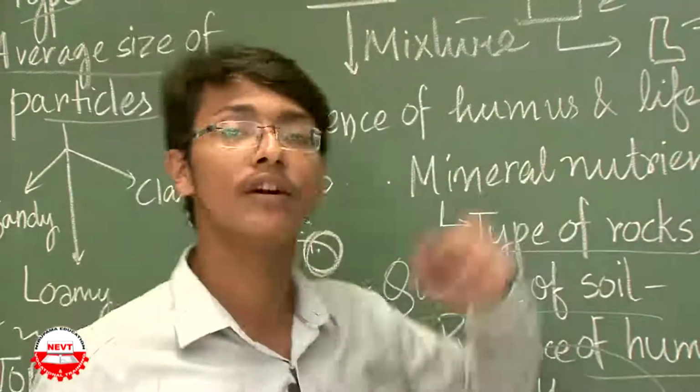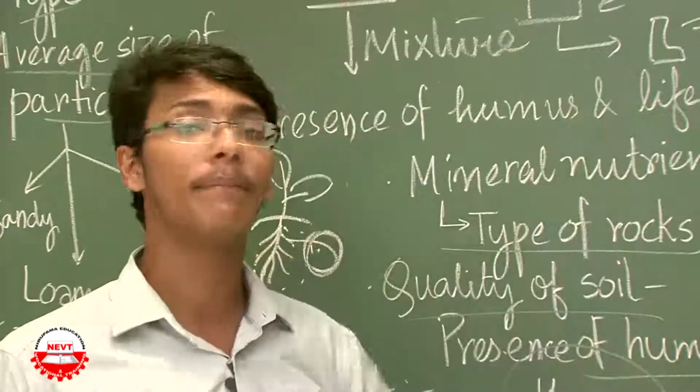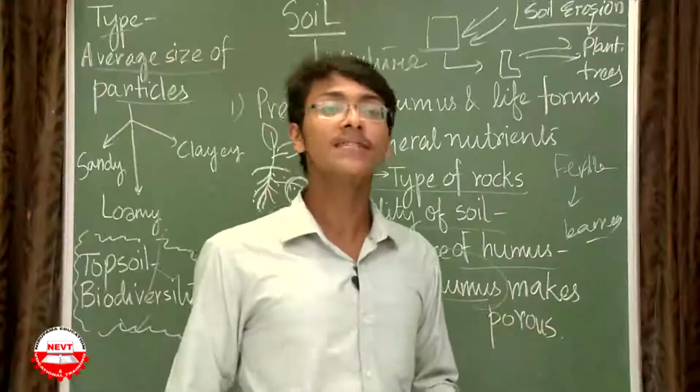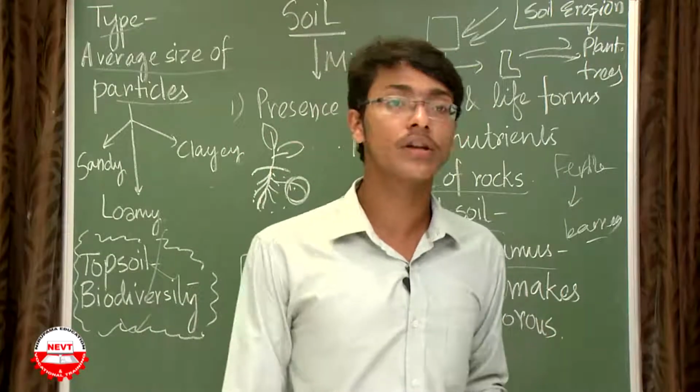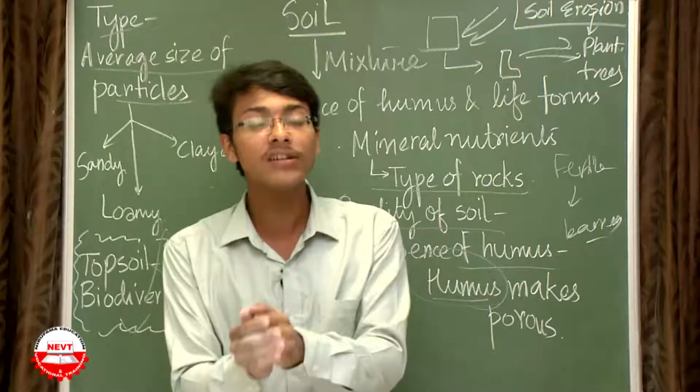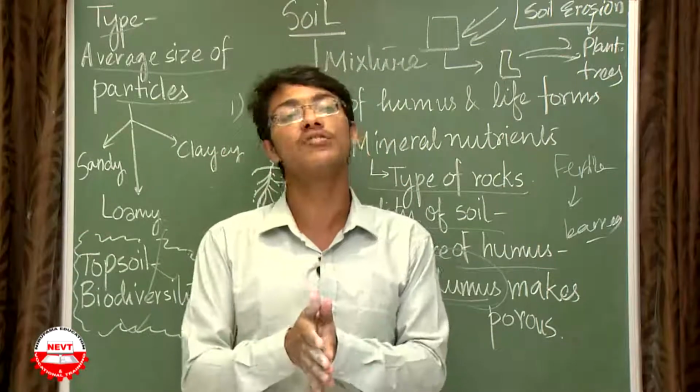So how can we avoid soil pollution? We can avoid soil pollution by planting as many trees as possible. So with this, we complete soil pollution and soil erosion, and you should remember that one way to avoid soil erosion is to plant as many trees as possible.